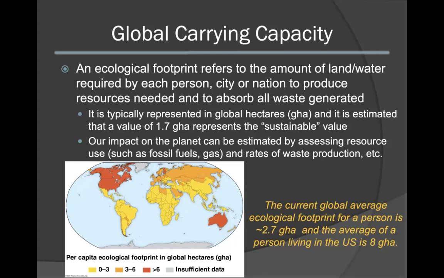Our impact on the planet can be estimated by assessing various factors such as resource use as well as rates of waste production. The diagram to the left represents the per capita ecological footprint that is present for various regions on Earth. The current global average, considering all of these regions, sits at about 2.7 GHA, which is higher than the sustainable value. The average value for a person living in the US is 8 GHA, which means that each individual within the US, on average, lives a very unsustainable lifestyle.